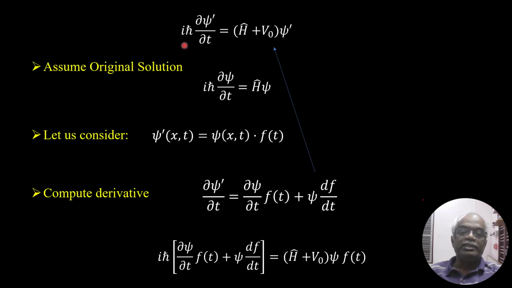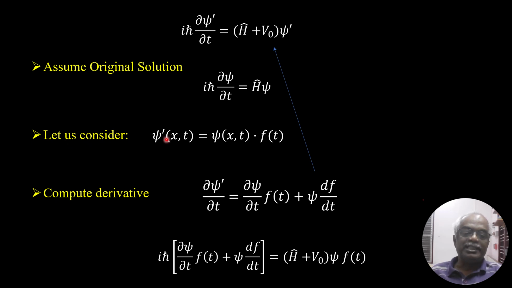So the Schrödinger equation for the perturbed Hamiltonian is i h cross partial psi prime over partial t equal to H hat plus V0 acting on psi prime. The original equation is i h cross partial psi over partial t equal to H hat psi, with the potential V0 taken as zero.